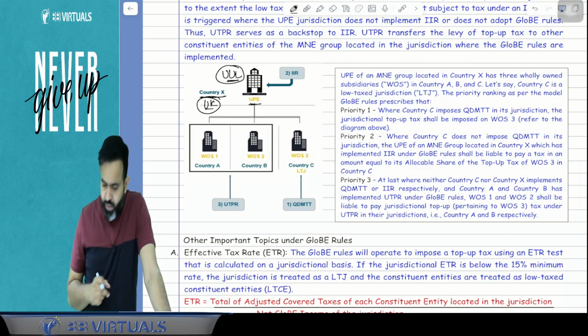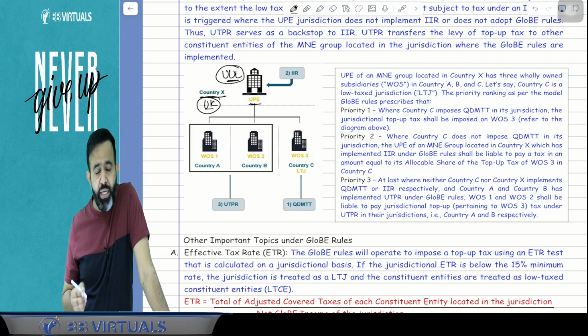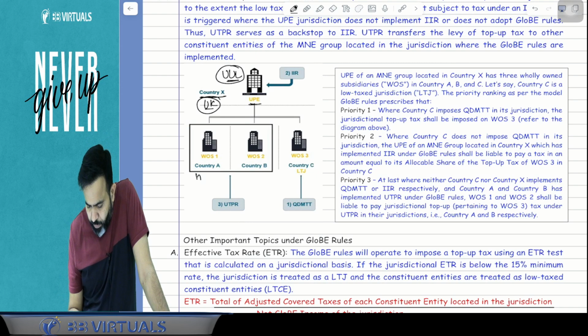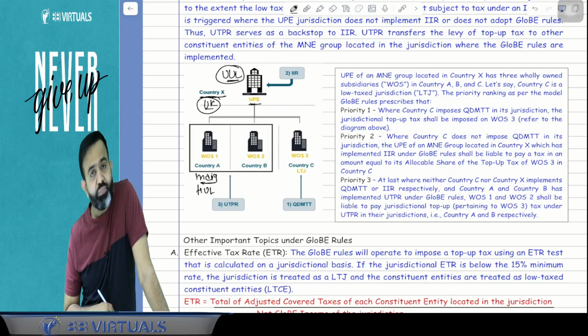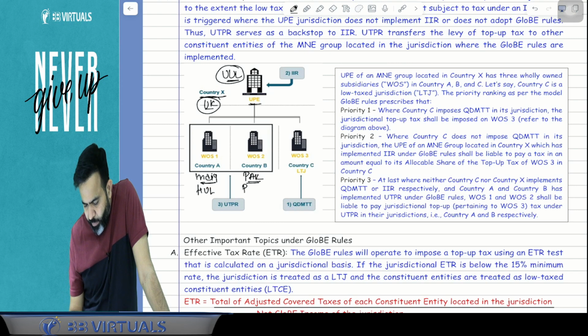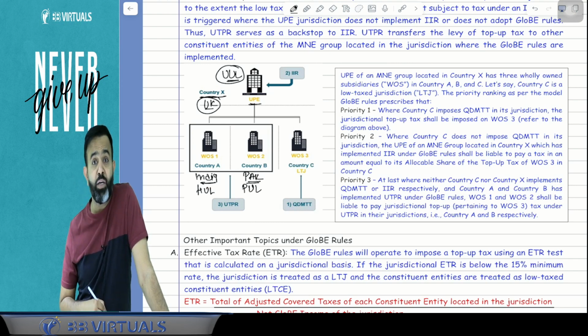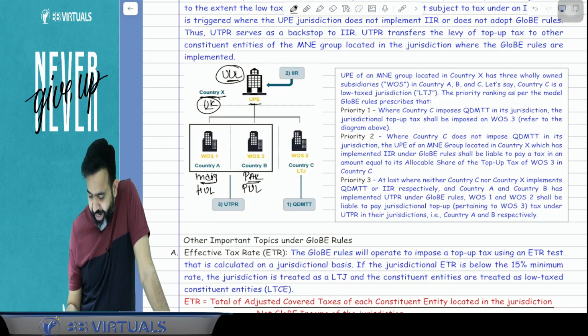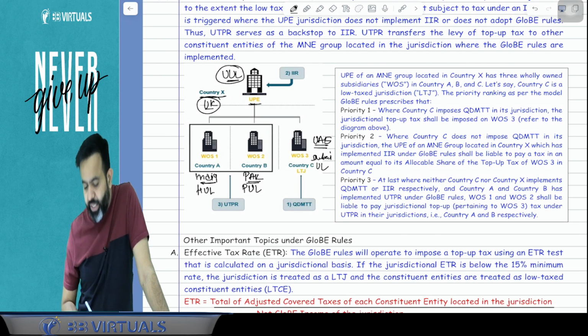Now guys, this UK company has a company in India also. Suppose in India they have one company, HUL. In Pakistan also they have one company named PUL, Pakistan Unilever Limited. And they have one company in the UAE, in Dubai also, known as Dubai Unilever Limited, DUL.